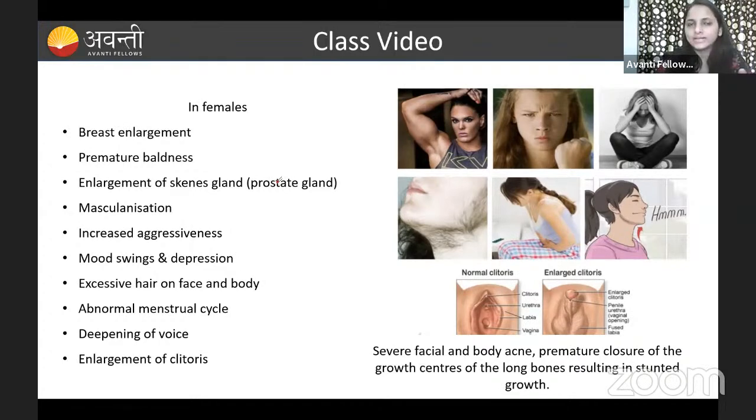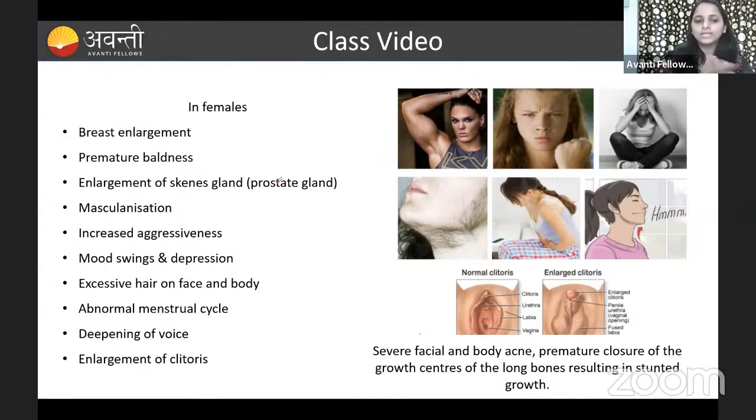Yeah, you have studied about the adrenal gland, right? In the adrenal gland, there is a cortex and the medulla region, right? In the cortex region, there are some cells that produce testosterone, right? Because of this testosterone, there is a formation of hair on the female body.